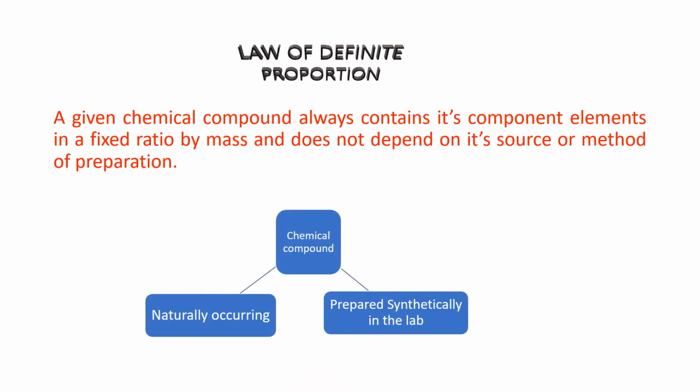The law of definite proportion states that a given chemical compound always contains its component elements in a fixed ratio by mass and does not depend on its source or method of preparation. So if I have a chemical compound, whether that compound is naturally occurring or it is prepared synthetically in the lab, the ratio by mass of the elements that are present in the compound is fixed and it cannot vary. This is the law of definite proportion. Now let me try to explain this law in detail.